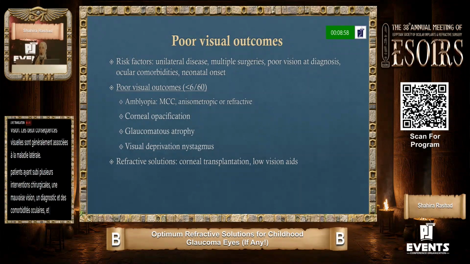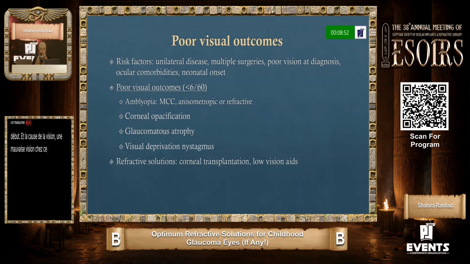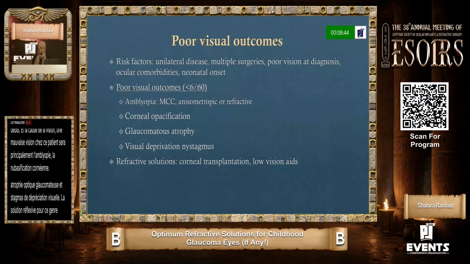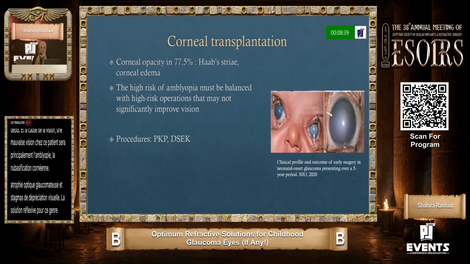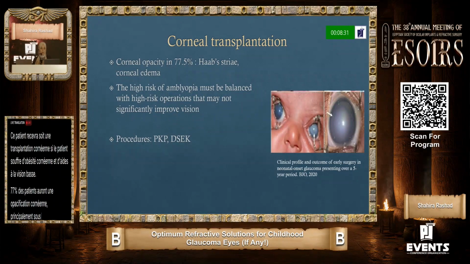And the causes of poor vision in these patients will be mainly amblyopia, corneal opacification, glaucomatous optic atrophy, and visual deprivation nystagmus. The refractive solution for these patients will be either corneal transplantation if the patient has corneal opacity, and low vision aids. 77% of the patients will have corneal opacification, mainly in the form of Haab striae, scarring, and corneal edema.